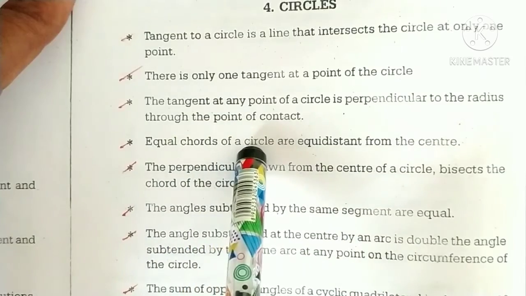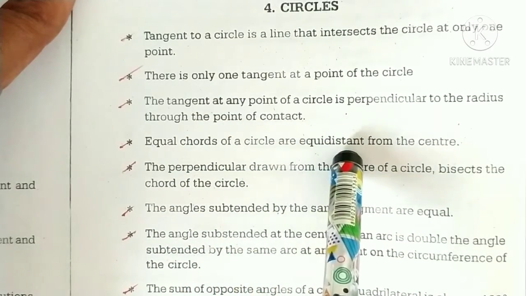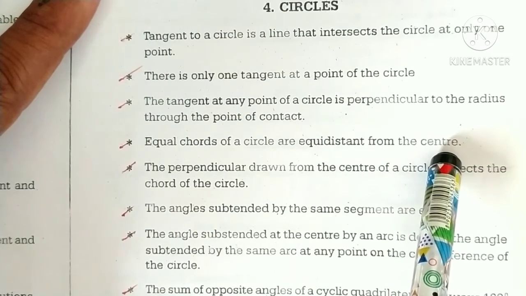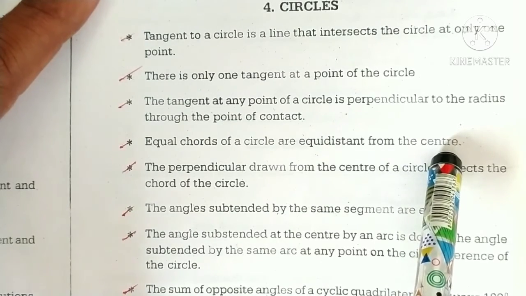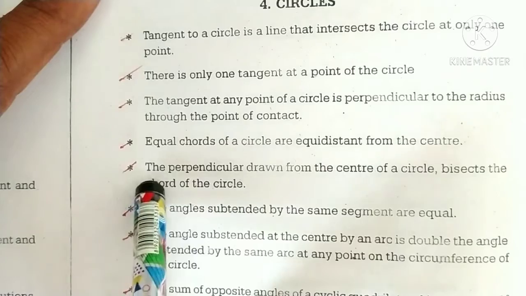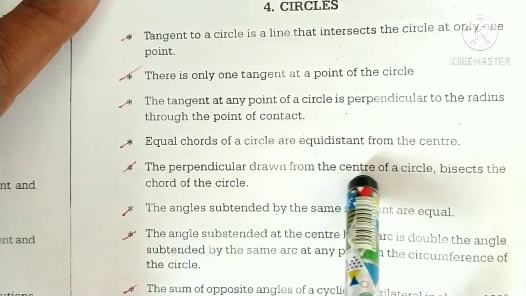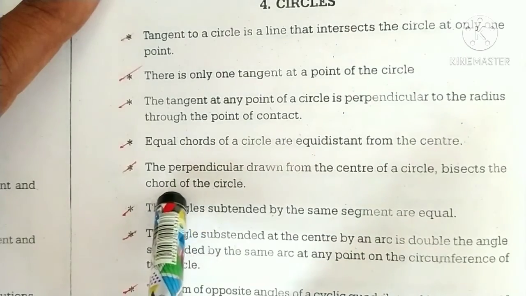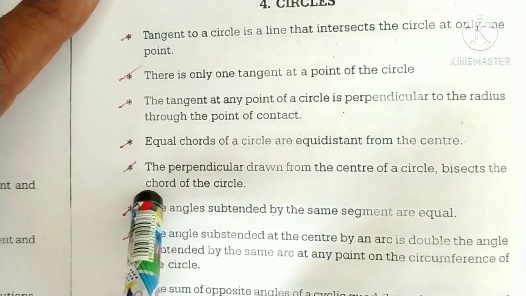Equal chords of a circle are equidistant from the center. The perpendicular drawn from the center of a circle bisects the chord of the circle.